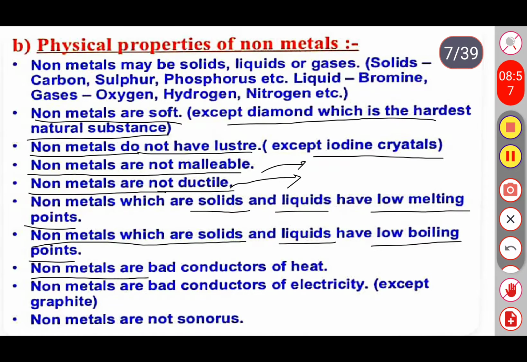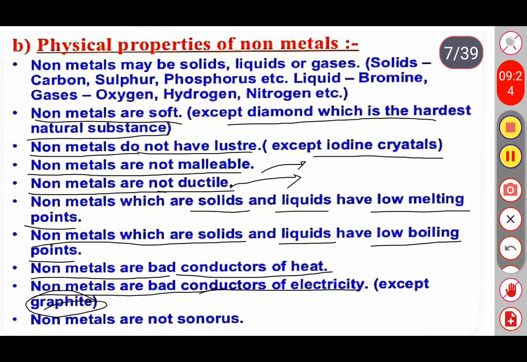Non-metals are bad conductors of heat. Non-metals are bad conductors of electricity also. We have one more exception here. Graphite, a type of carbon allotrope, is a good conductor of electricity.